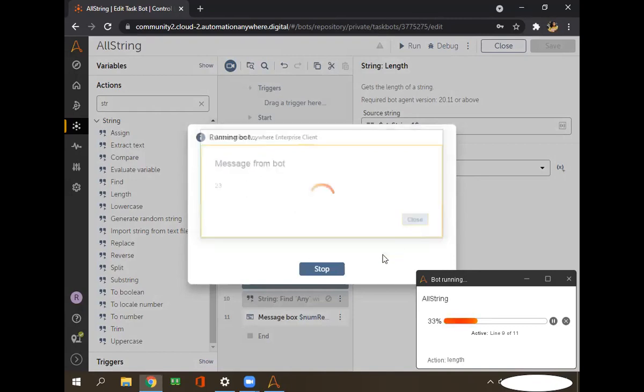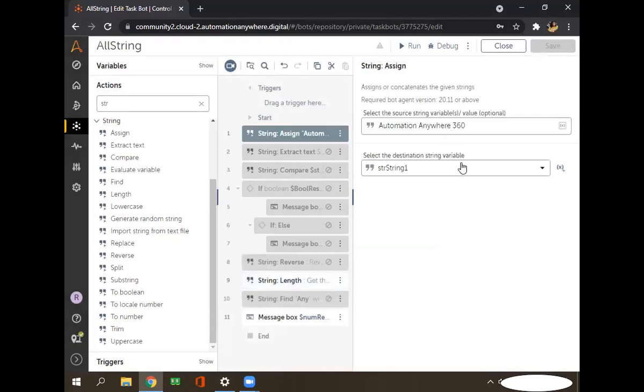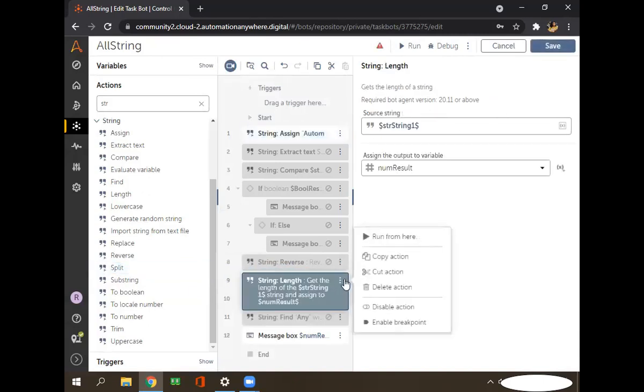So let's count the length of that particular source string. Till here it was 12, 13, 14, 15, 16, 17, 18, 19, 20, 21, 22, 23. What we got as the result? 23. Yeah, so this is the way. And this is the most important thing, split. As you asked me, if you want to get this 360, or after anywhere, then automation, the complete word, how can we do that? Use this split. What will it do?